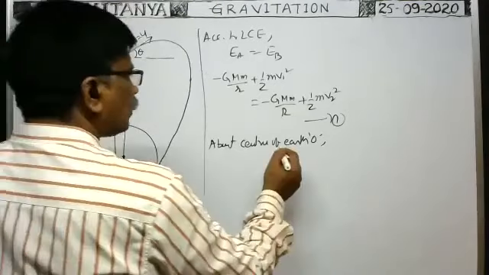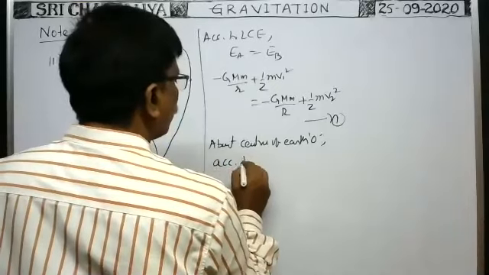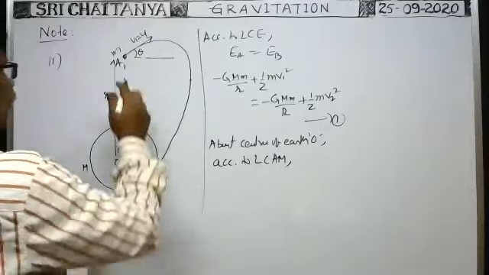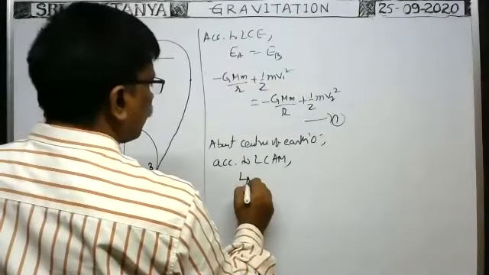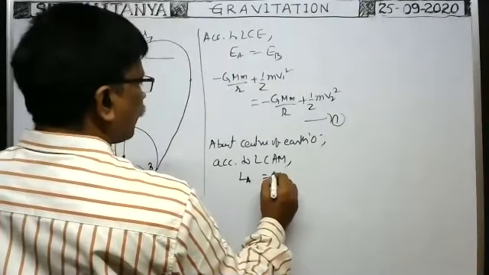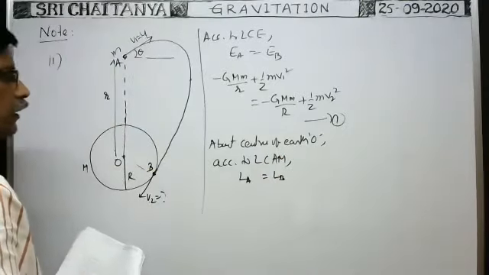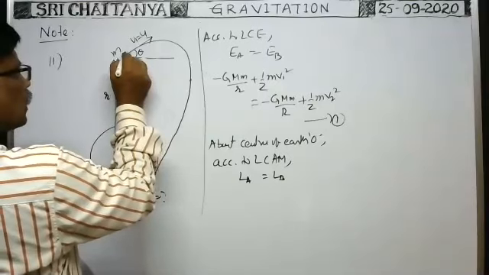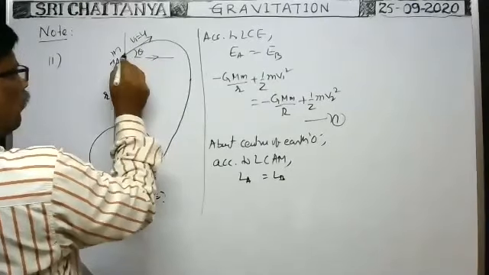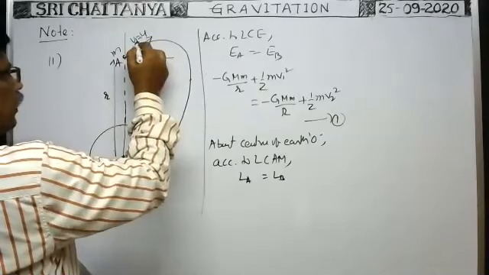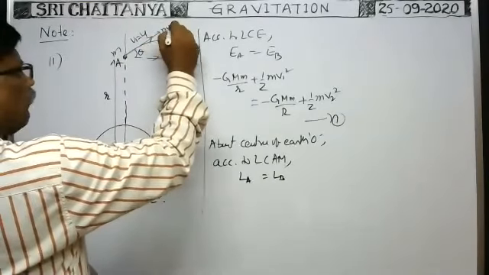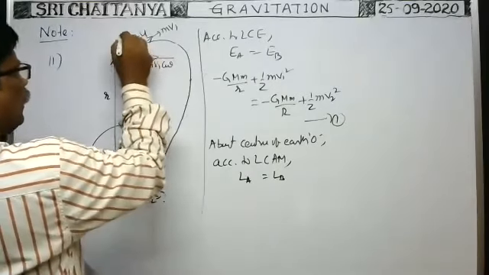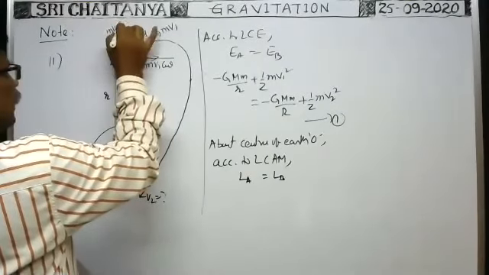According to the law of conservation of angular momentum, when the particle lies here, total angular momentum LA is equal to the angular momentum LB when the particle is at B. What is the angular momentum when the particle lies here? Resolve this velocity into components. If it is projected with velocity V1, then momentum in this direction is m V1. Its component in this direction is m V1 cos theta, and in this direction m V1 sin theta.